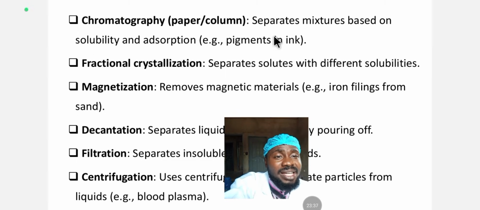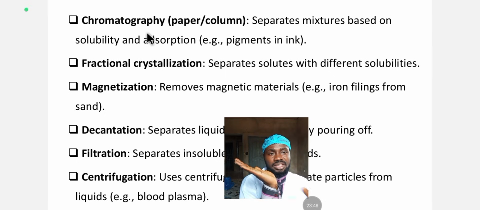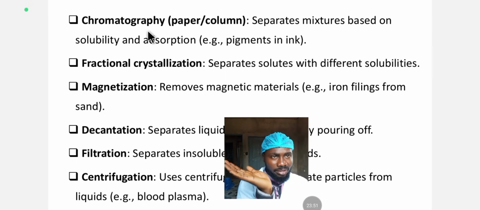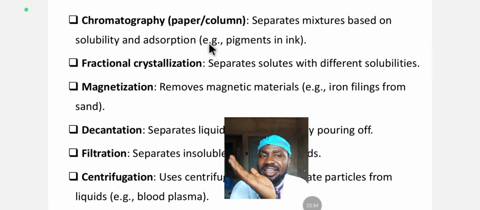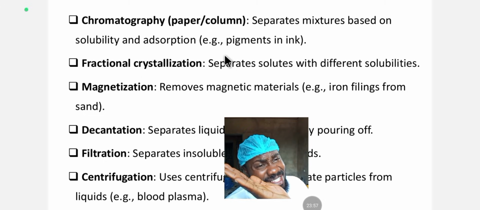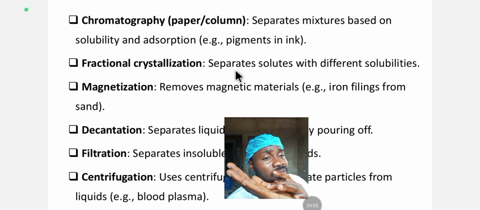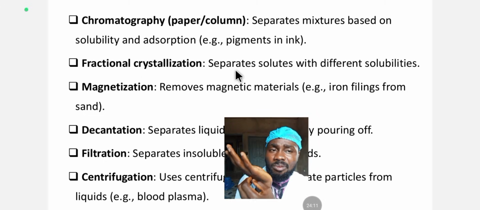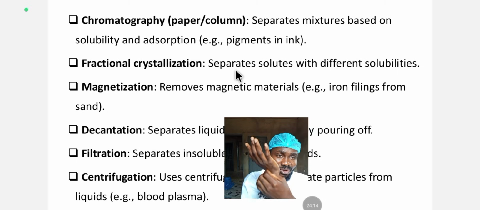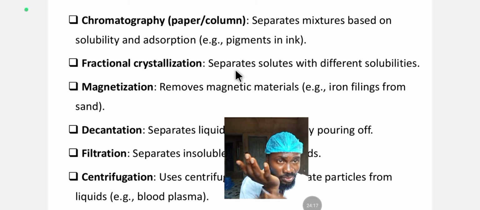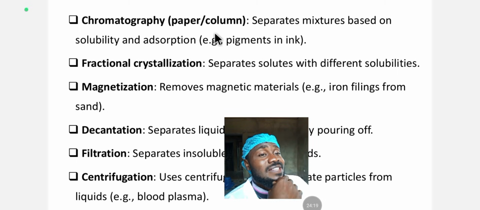Such as pigments in ink. You use it for pigments in ink. For example, you put a paper here and you drop ink on the paper. If the ink is soluble and it easily gets absorbed, you can easily separate the other components of the ink. You see other components of the ink separating on the paper. There's a specialized paper used for paper chromatography.